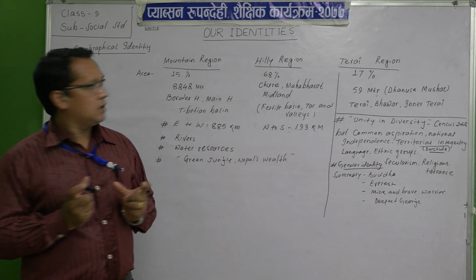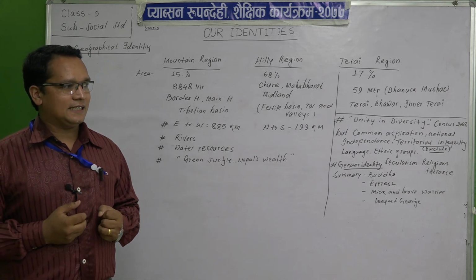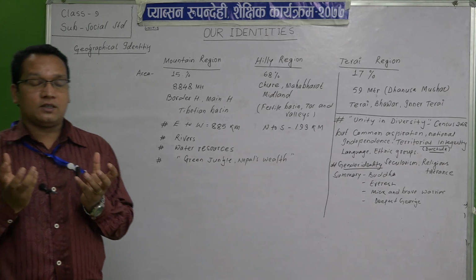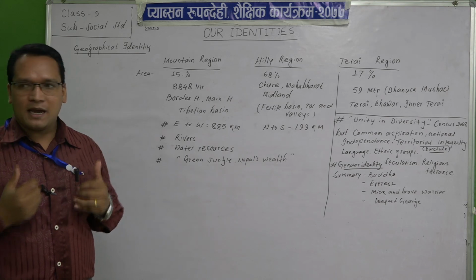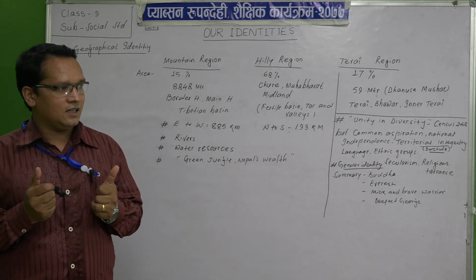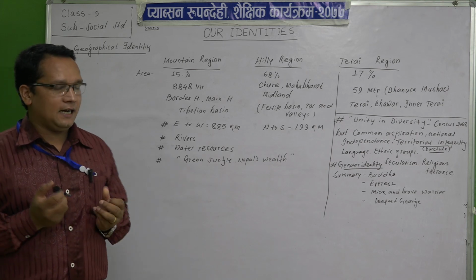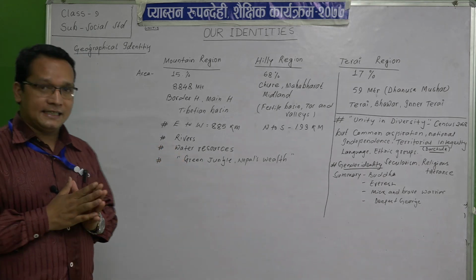That is called identity. Suppose we are talking about my identity: normally whatever you are observing me by my face, by my dress, and by my walk. Yes, as a social teacher, that is my identity, and like this, all of us have an identity.